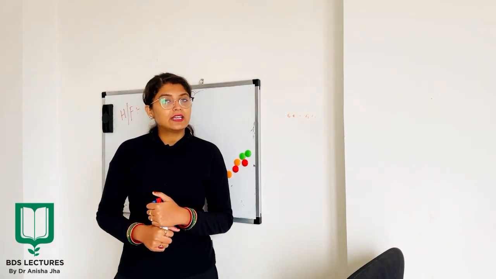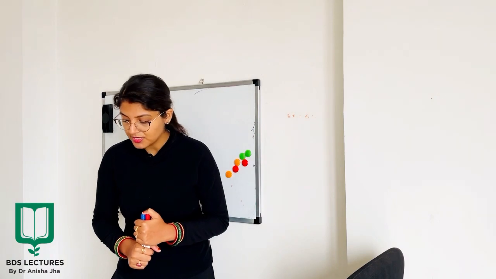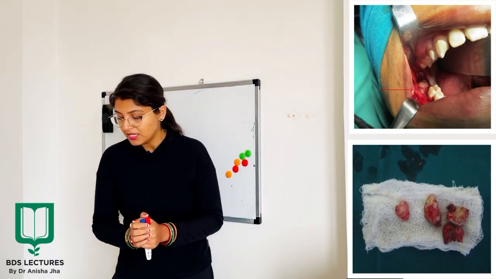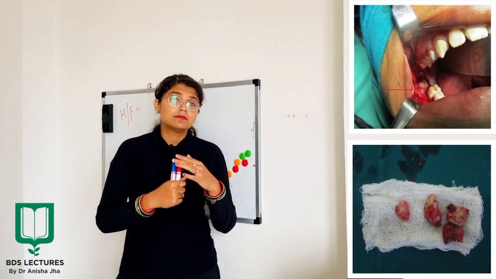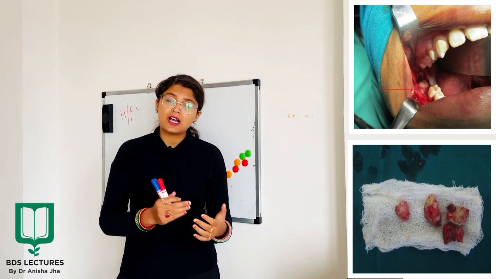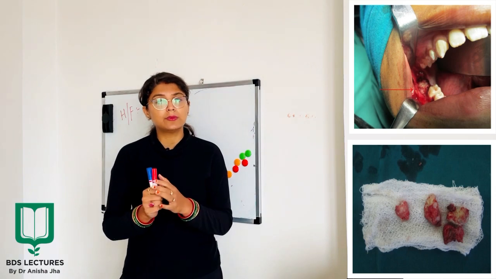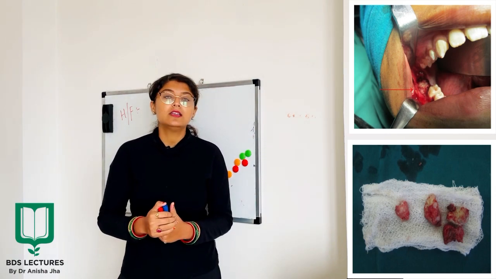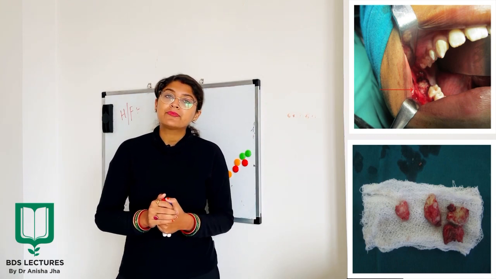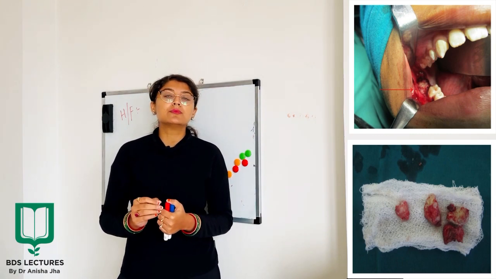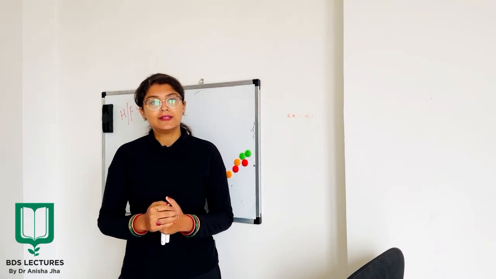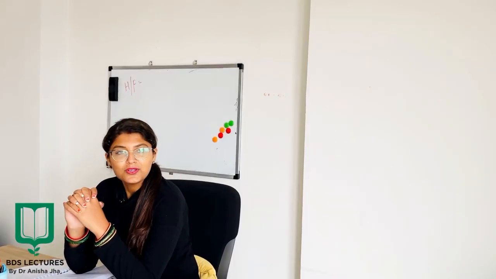And finally, when I talk about the treatment and prognosis part, surgical removal of the odontoma is the one and only option, and also a microscopic examination after the removal of the odontoma is to be done so as to rule out any different kinds of abnormality. So this was all about the most common odontogenic tumor which is seen in clinical practice, that is your odontoma. This was all for now.